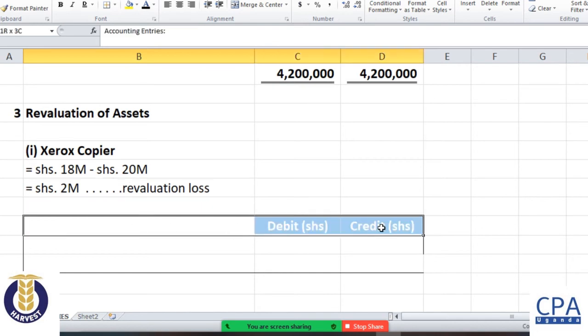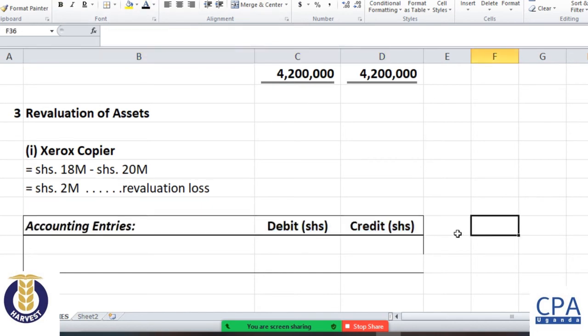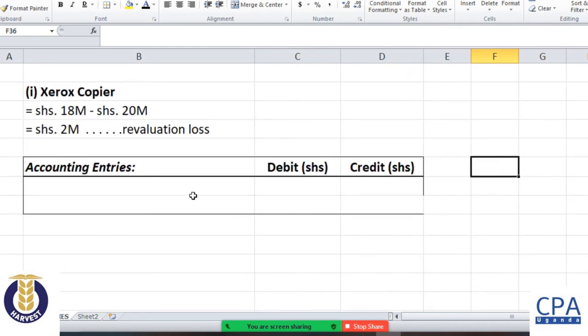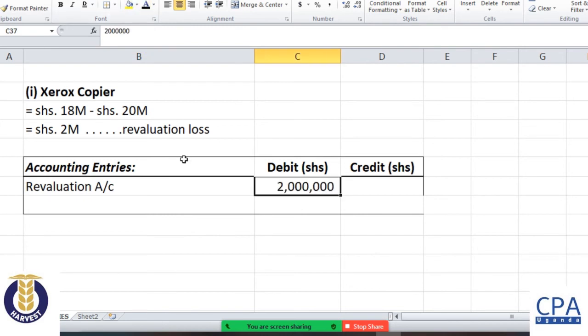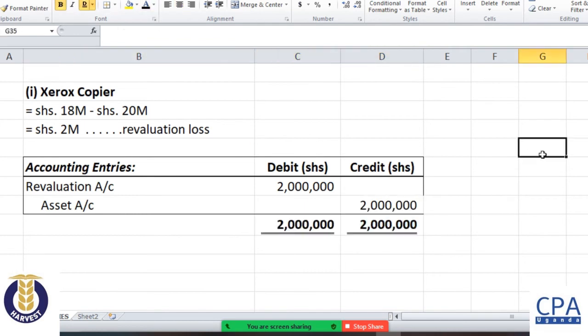So the accounting entries have already been discussed in the notes. We say that if there is a revaluation loss or decrease in the asset value, we debit the revaluation account with that loss and then credit our asset account with that decrease in the value of 2 million. So that is on the part of the Xerox copier.